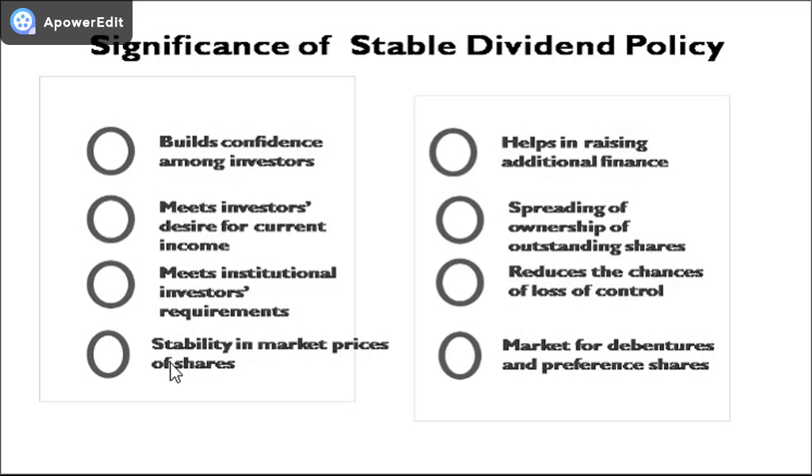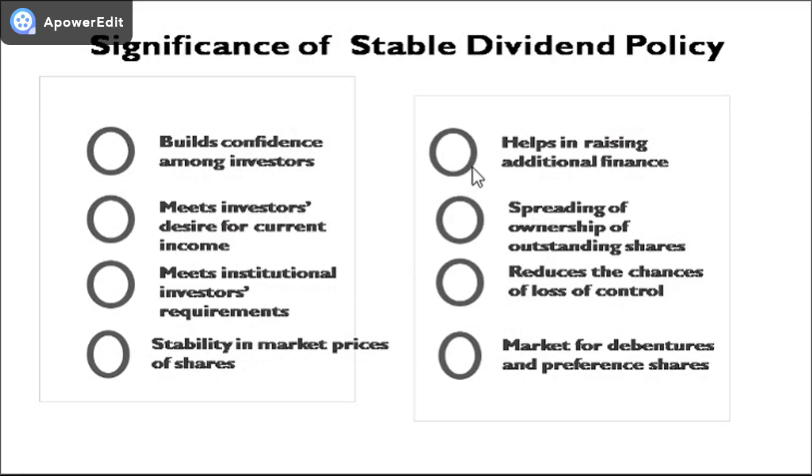Number four, it helps in stabilizing the market prices of shares. Stable dividends help in maintaining stability in the market prices of the shares, and this is good for both the company and the shareholders. A number of studies have shown that when the company pays stable dividends, it increases the market price of shares when the earnings turn down.